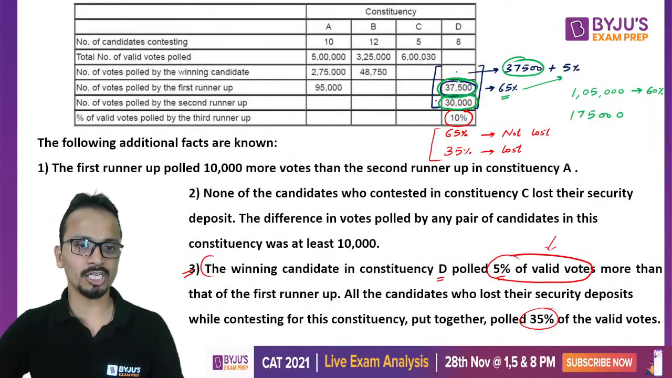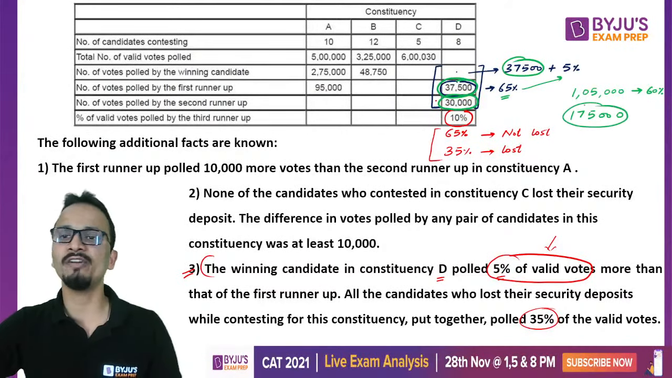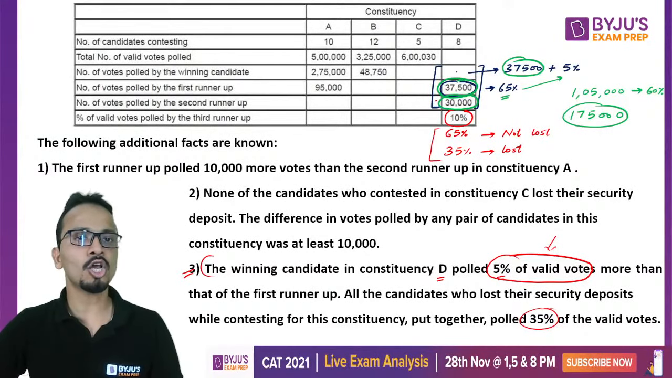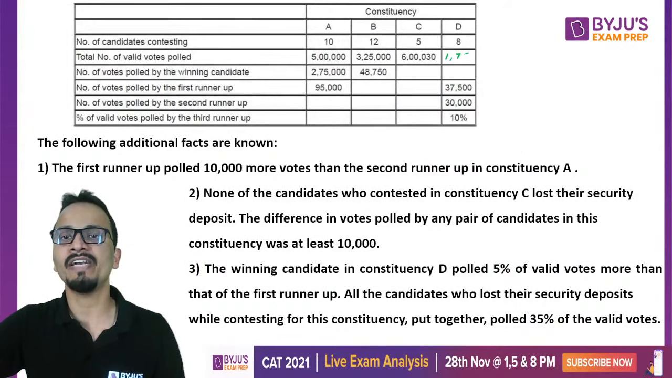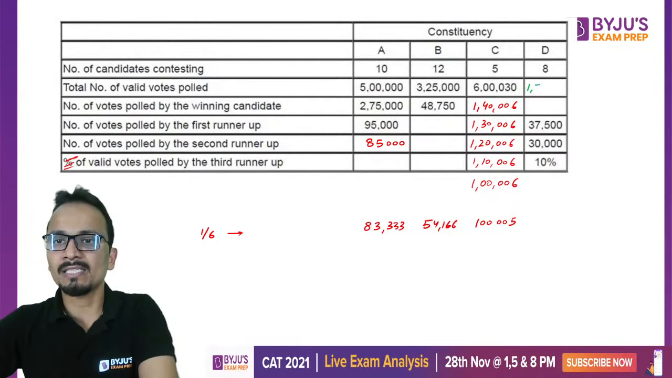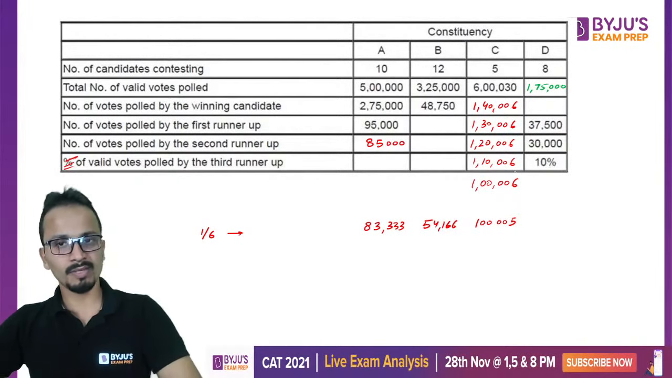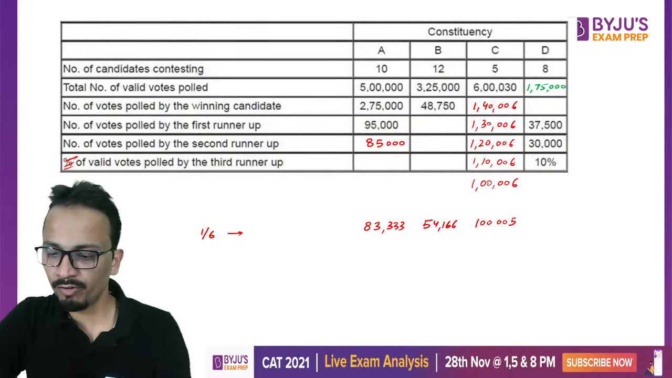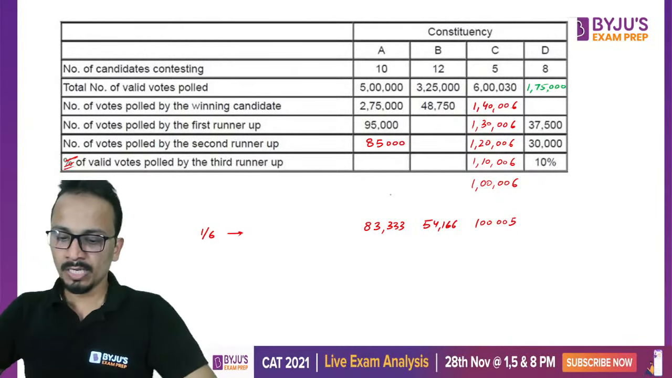All right, great. So now from here, I'm able to calculate the total number of valid votes cast for constituency D. So it is 1,75,000 for constituency D, which I will copy here, 1,75,000. Okay, so D के भी total number of votes आ गए हैं. Okay, now what all information is missing? Now I have got all these values.